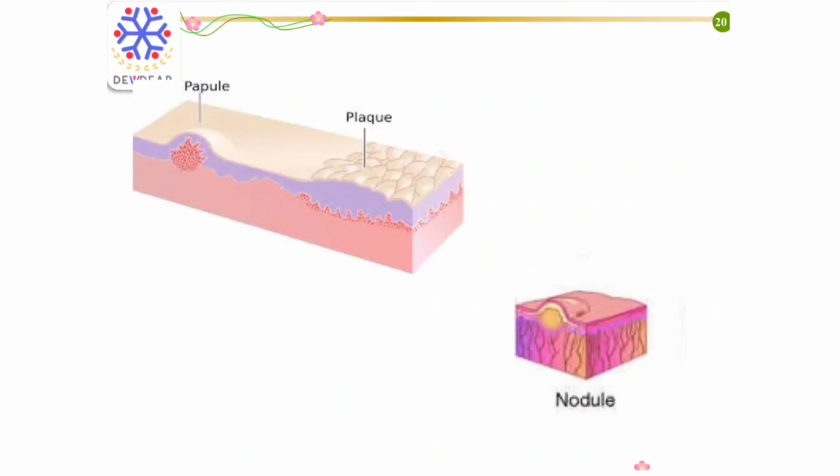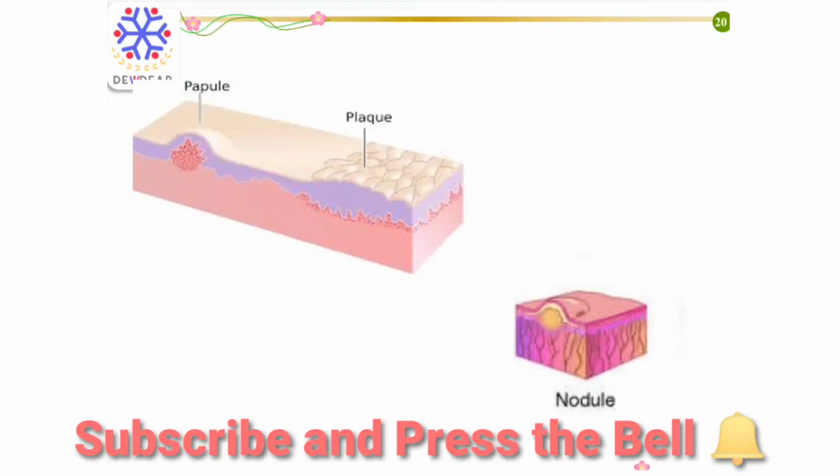Nodules are elevated palpable masses, but they extend deeper into the dermis than a papule. That is, nodules are deeper seated and larger, and they measure more than 0.5 cm in diameter. Most skin tumors present as nodules. So here vitiligo is an example of macule, which are flat non-palpable skin color changes.